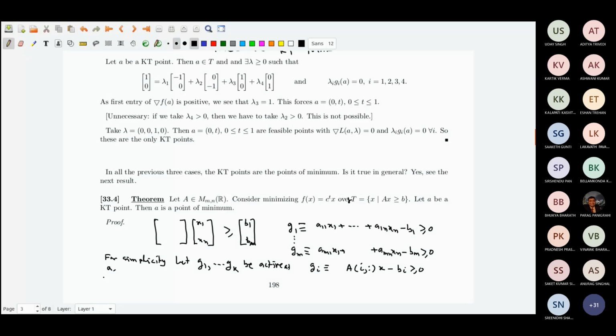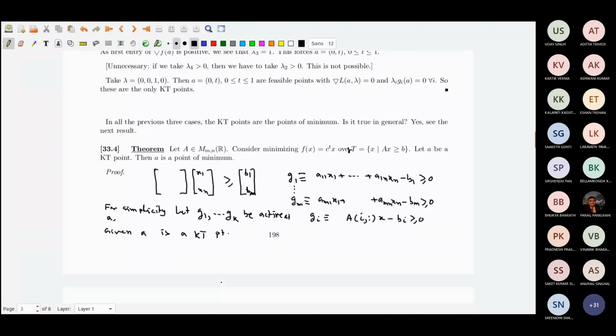Now, a is a KT point is given, and I have to use that also. What does it mean that a is a KT point?